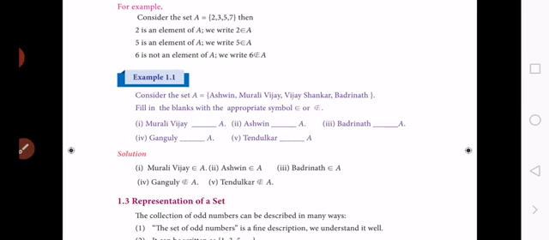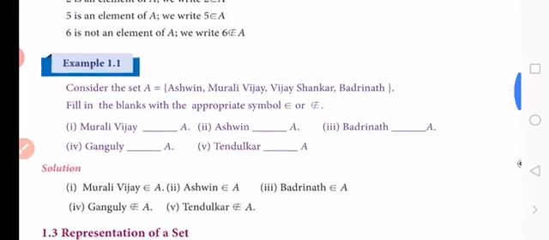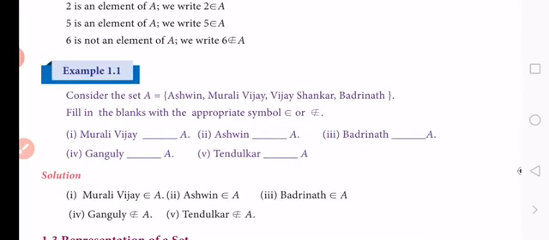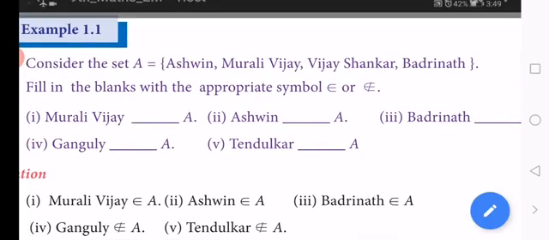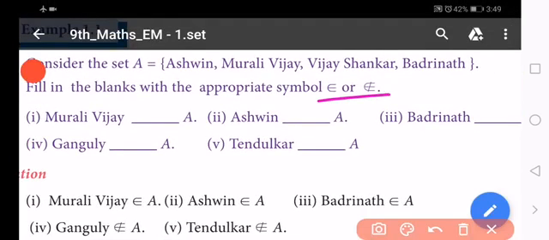Consider the set A equal to cricket players' names: Ashwin, Murali Vijay, Vijay Shankar, Badrinath. Fill in the blanks with the appropriate symbol, belongs to or does not belong to.